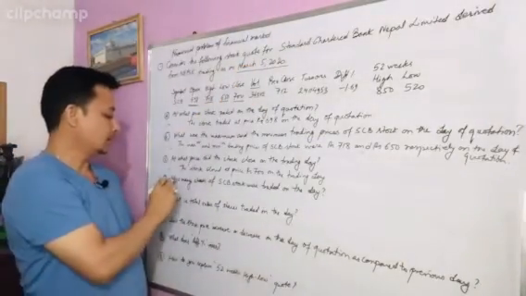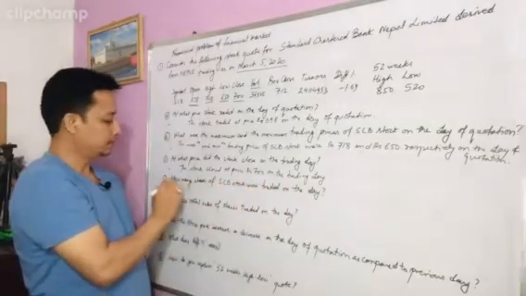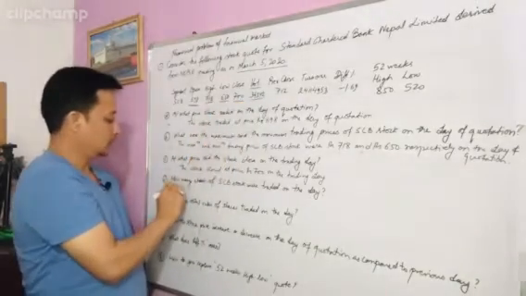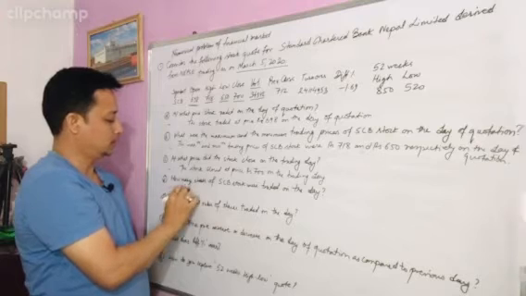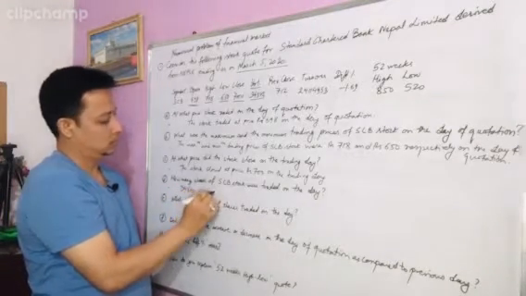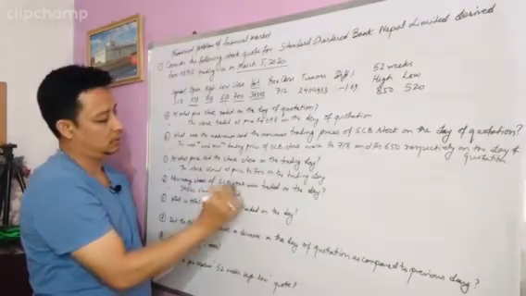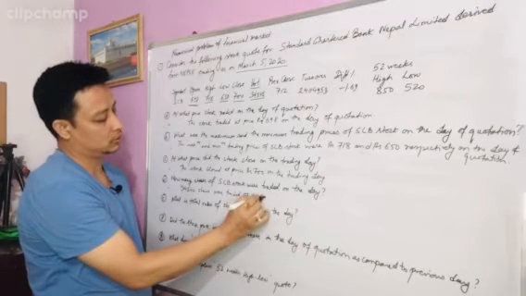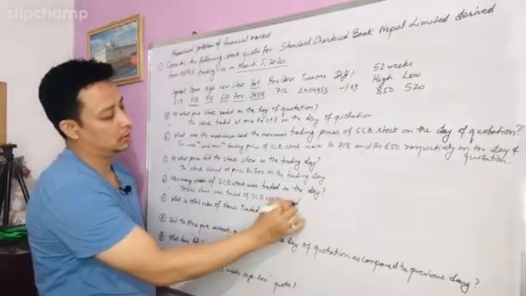So now you can write: 34,342 shares of SCB stock were traded on the day.